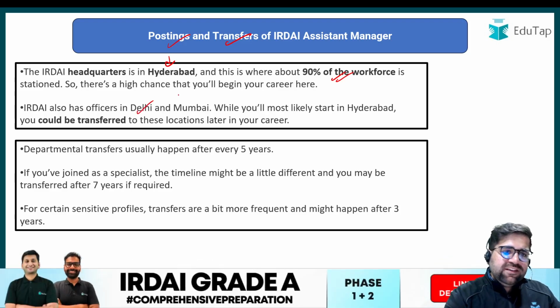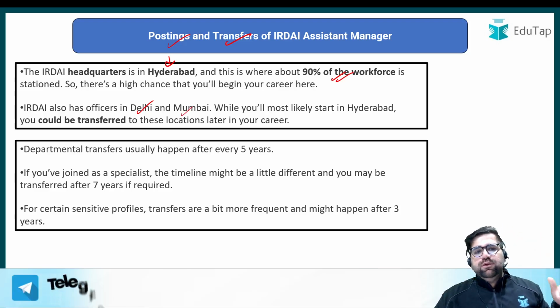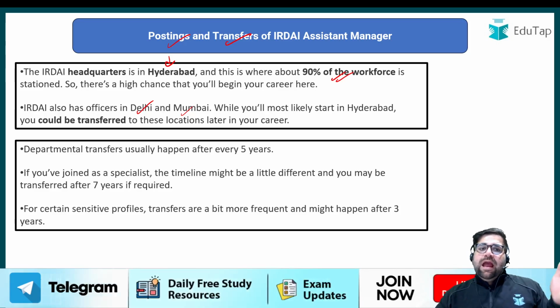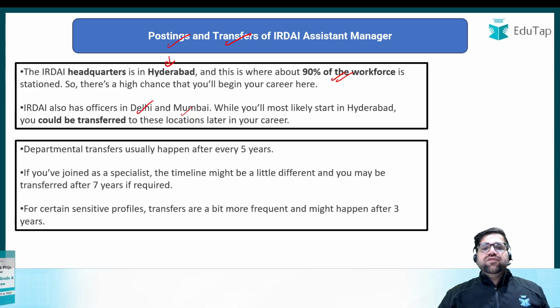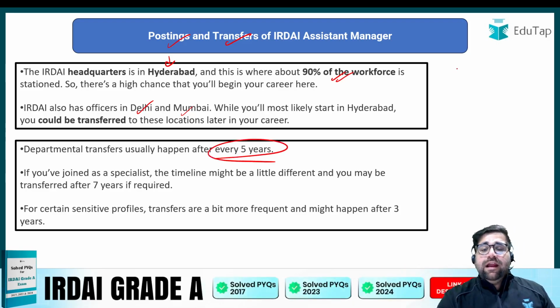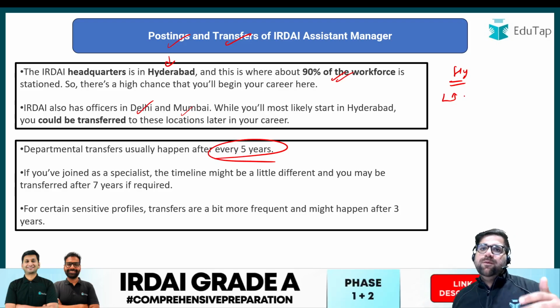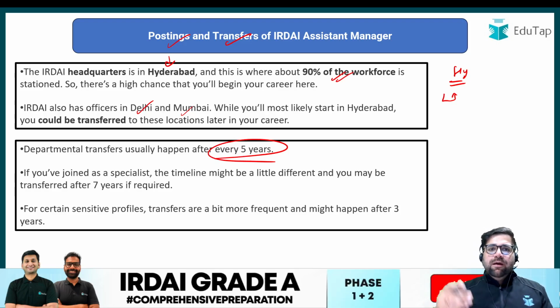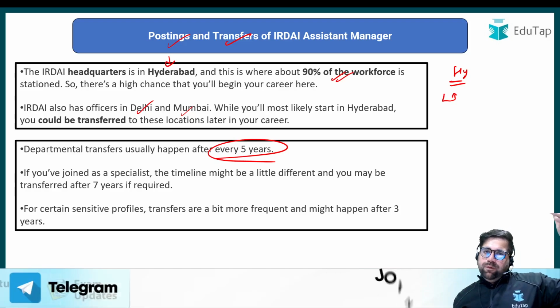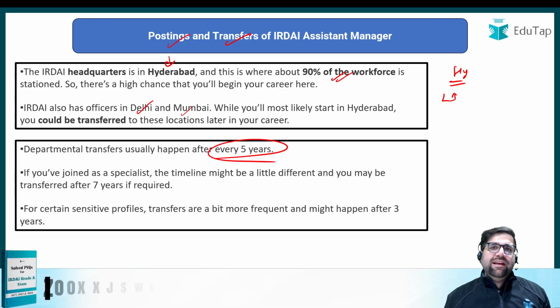IRDAI also has offices in Delhi and Mumbai, but it's a very rare chance that you will get your initial posting in Delhi or Mumbai. Yes, departmental transfer would happen every 5 years. IRDAI headquarters in Hyderabad has multiple departments, so you can be shifted from one department to another depending upon the needs of the organization. But I don't see that you are posted from Hyderabad and then shifted to Delhi or Mumbai. That's a very rare case to see.